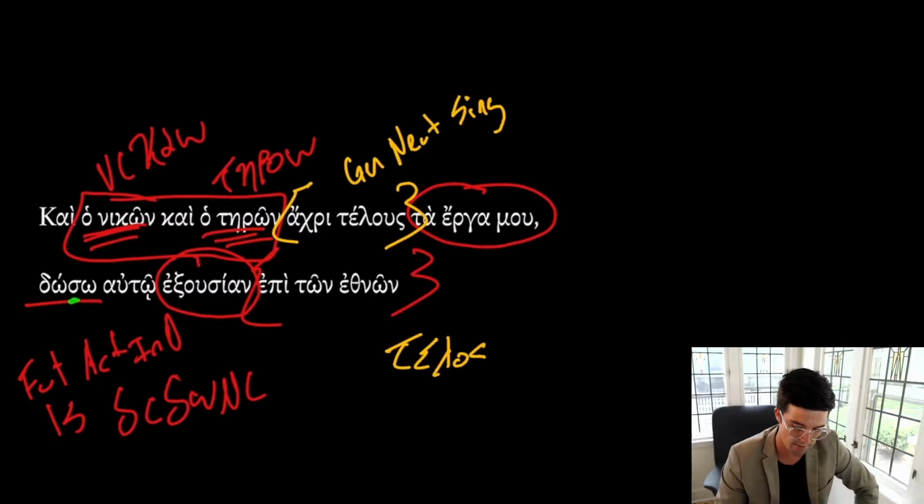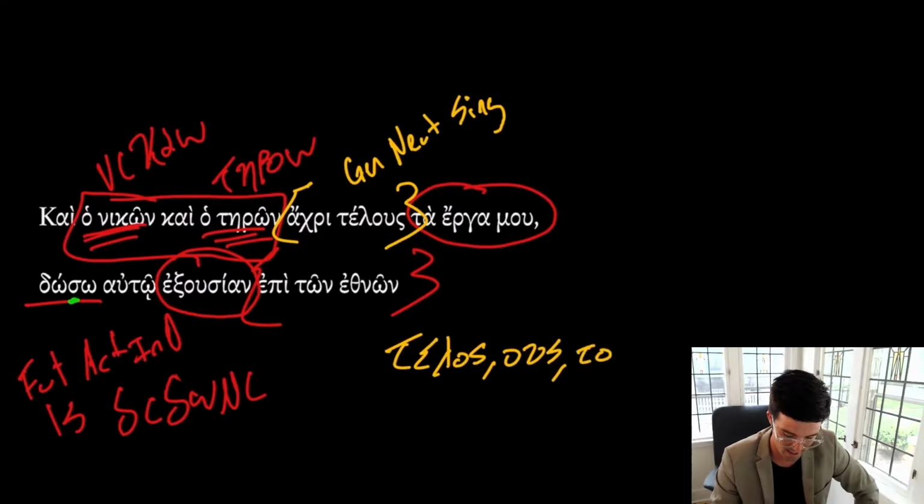If you were to look up this word in your lexicon or dictionary, you would find that it looks like this: telos, telus, ta. And remember, with third declension words, you're always given the genitive singular form because the nominative is usually the sort of odd one out.